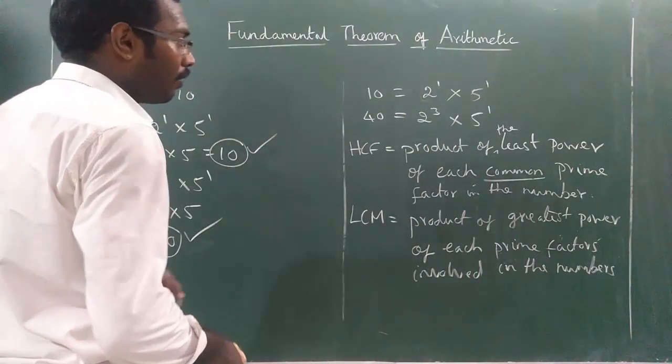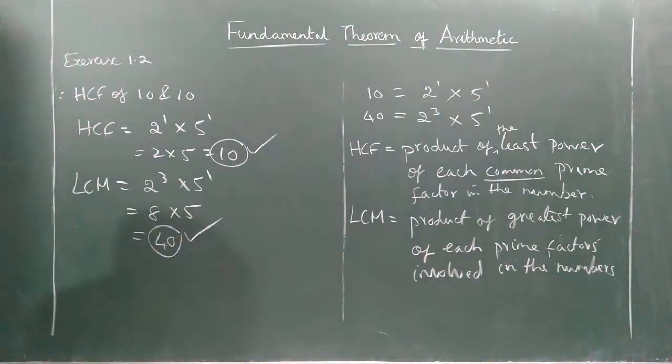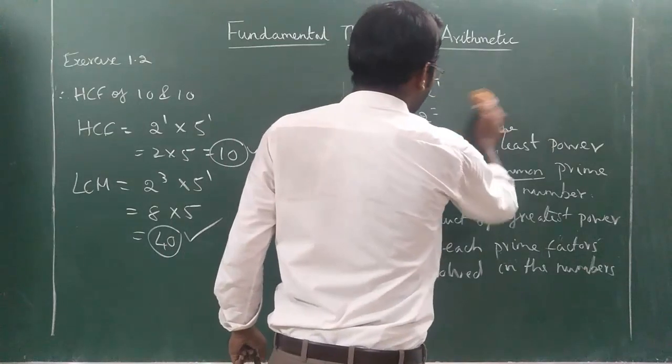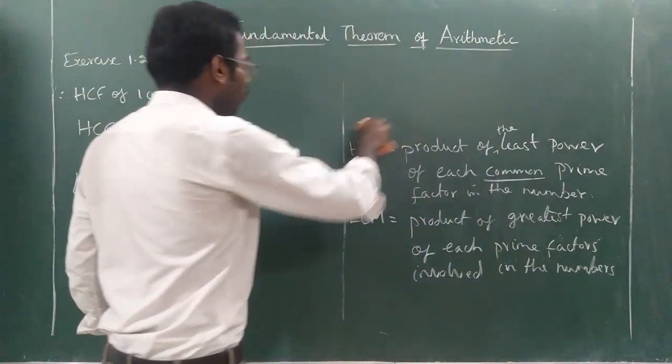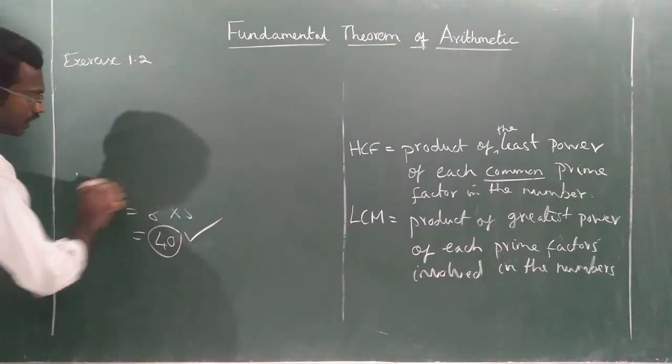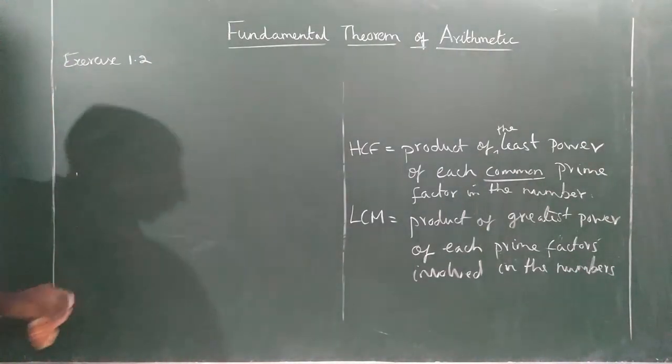Okay. Let us take one exercise sum. Exercise 1.2, second sum, first subdivision. Okay, are you all ready?